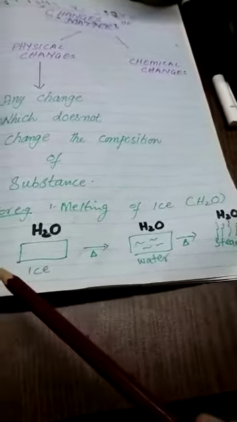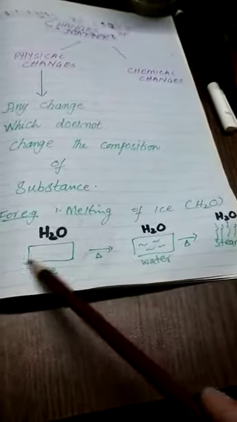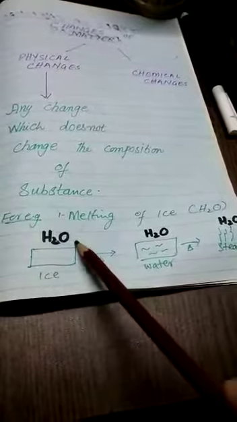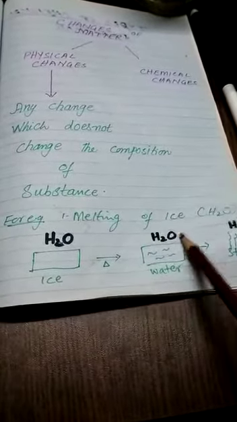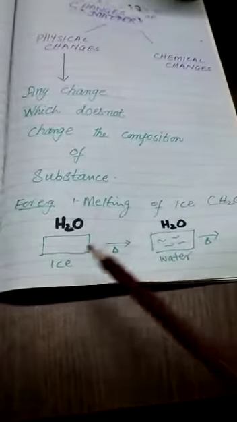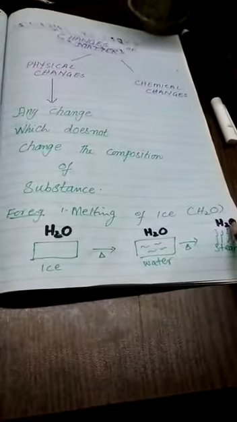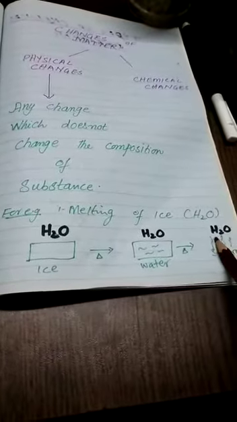Here the composition of all three substances remains the same. The composition of ice is H2O, the composition of water is H2O, and again the composition of steam is H2O. So these three changes are examples of physical change in which the composition of a substance remains the same.